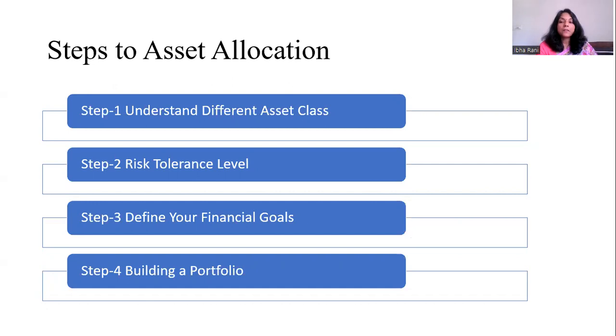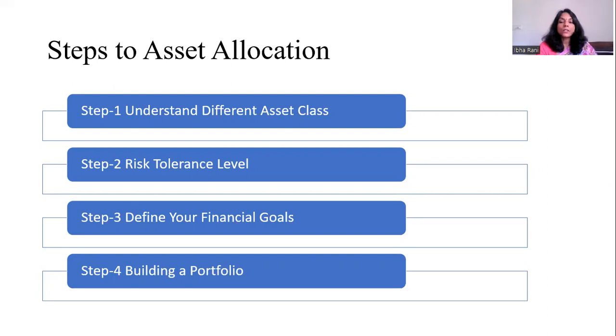There are different asset classes where an investor can invest. It can be equity funds; under equity funds, it will be shares and mutual funds. Under debt funds, it will be bonds, debentures, or other debt funds.